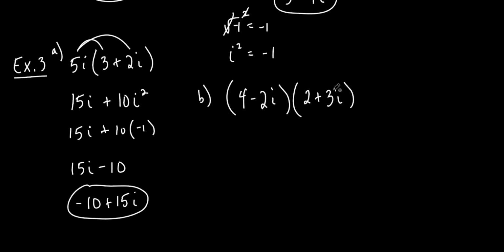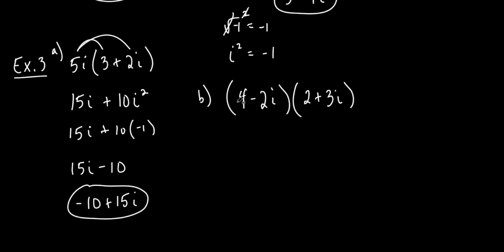So look, this times this. It looks like a FOIL problem, doesn't it? And the first step or two is going to be just like a regular FOIL. You could look at it like it was a variable, but it's not a variable. It's actually a number, and we're going to have to do some stuff with it, all right? You're going to get an i squared, you're going to make it a negative 1, and all that. So let's do it. Let's do first, outside, inside, last.